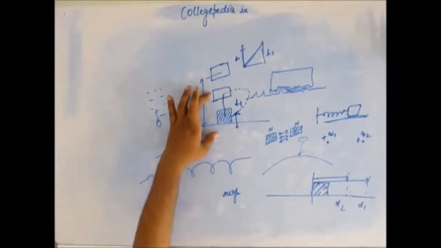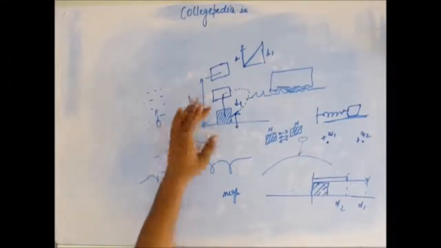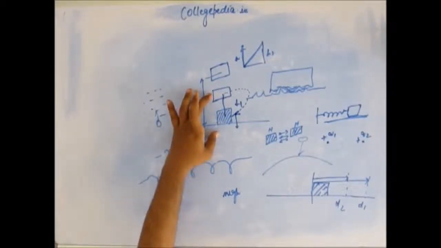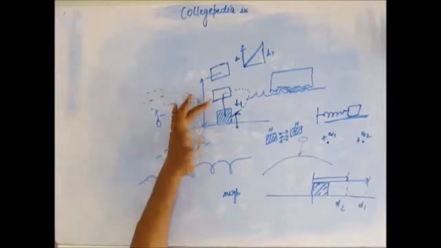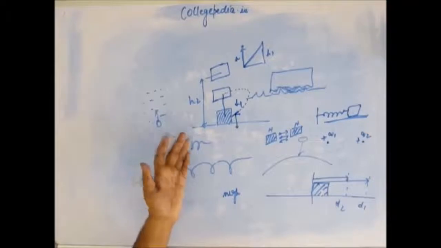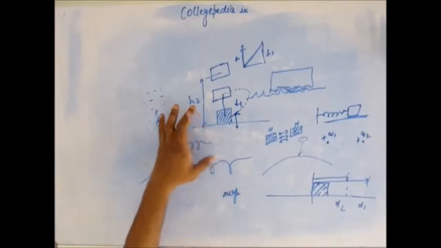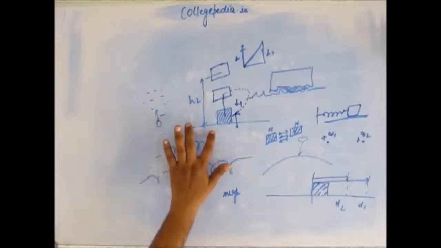Whatever energy we gave to the block via work in pulling it up, the same amount of energy was given back to us by this block doing work on us in the return path. So my work was completely recoverable. All the energy that I invested by doing work was given back to me in the return path. Now this happens only in the case of conservative force.